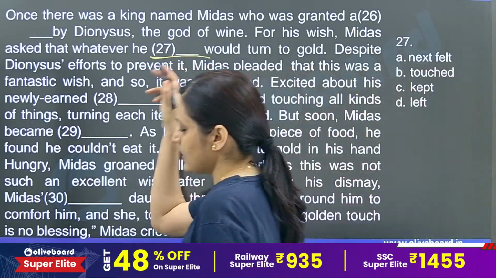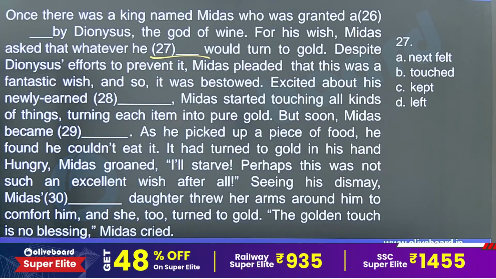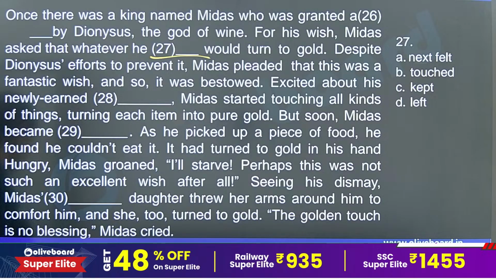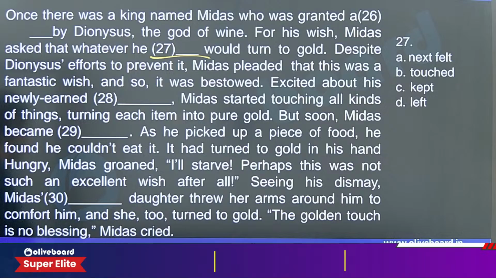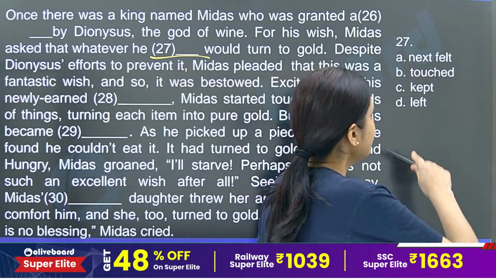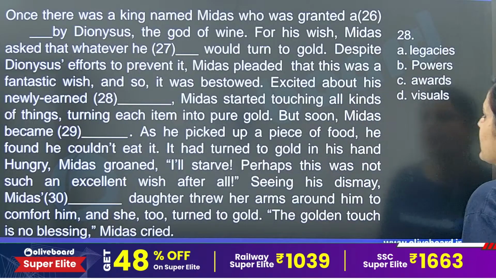27. Whatever he touched, that thing will get converted to gold. That was the wish that he desired. So whatever he touched, B is the correct answer.